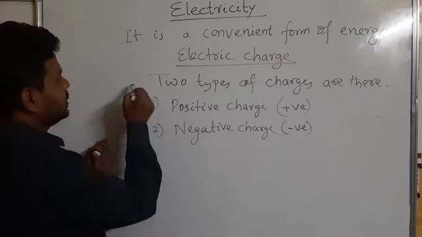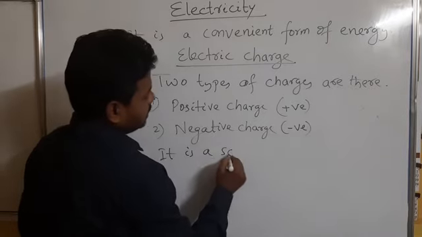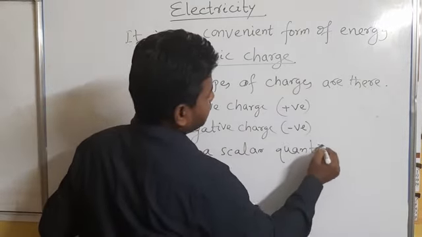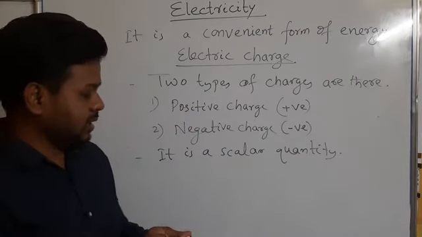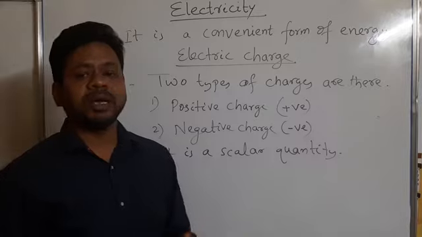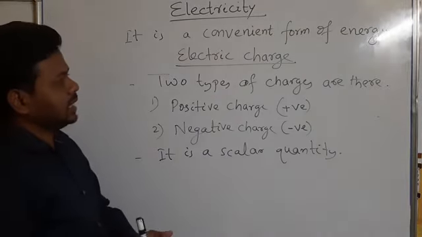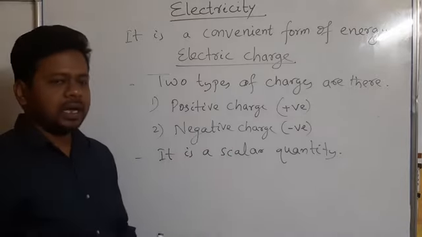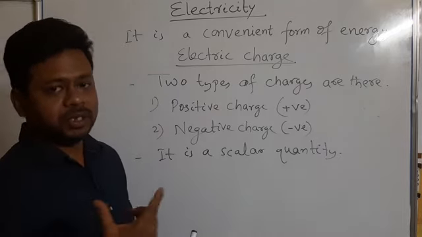And this electric charge is a scalar quantity. We have read about scalar quantity and vector quantity in standard 9. A scalar quantity is a quantity which has only magnitude, no direction. No direction is there, that's why electric charge is a scalar quantity, but it has magnitude, and to measure that magnitude you have to express it in some unit.